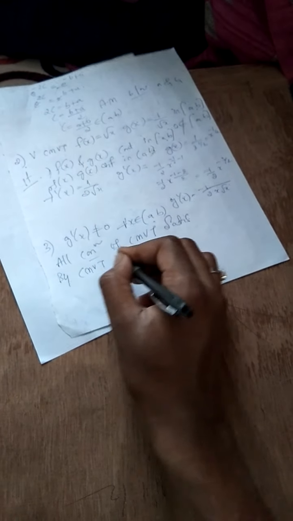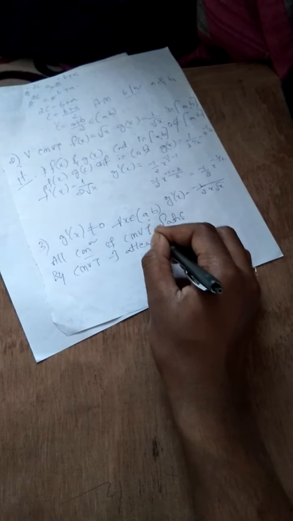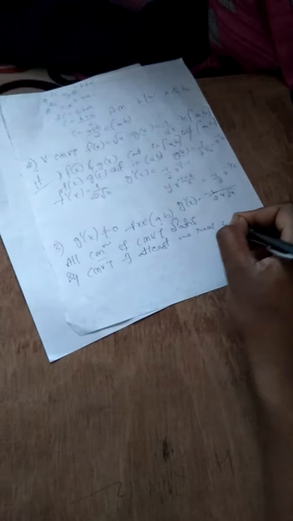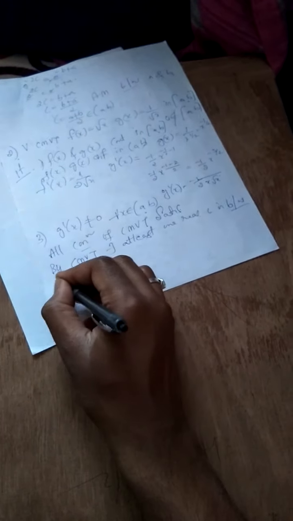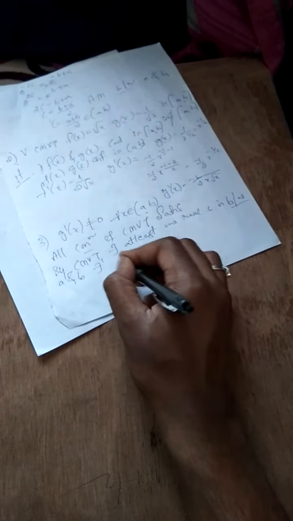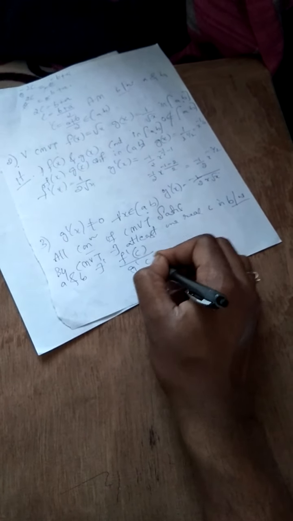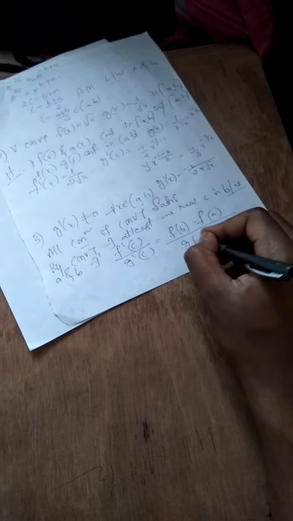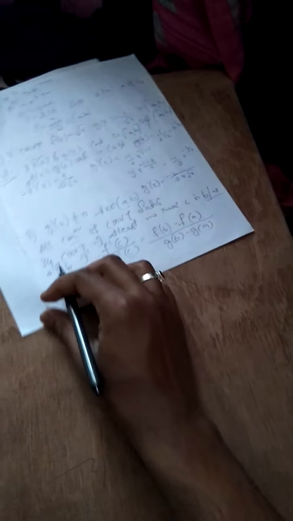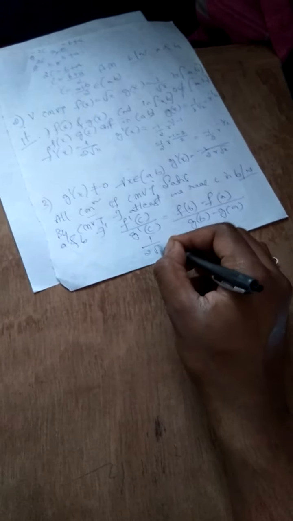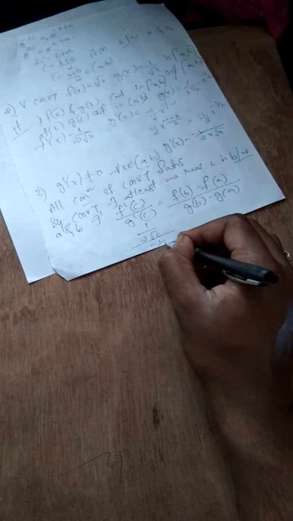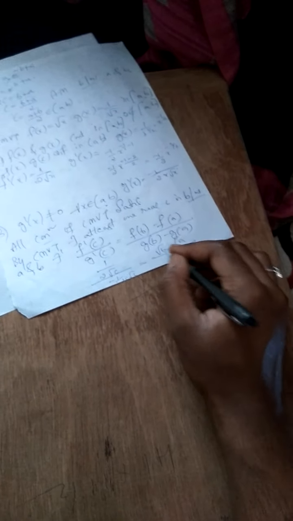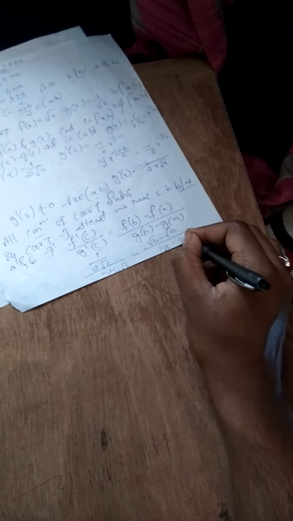By Cauchy mean value theorem, there exists at least one real c in between a and b such that f dash of c by g dash of c, that is f of b minus f of a, whole divided by g of b minus g of a. 1 over 2 root c, whole divided by minus 1 over 2 c root c, is equal to root b minus root a, whole divided by 1 over root b minus 1 over root a. So that is